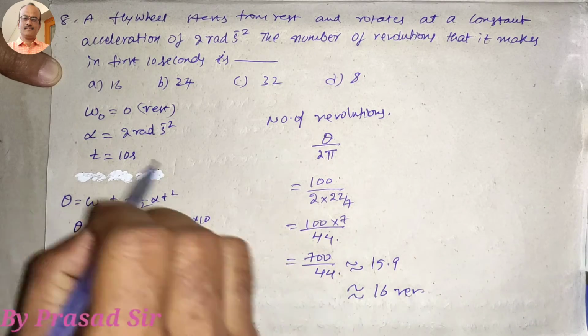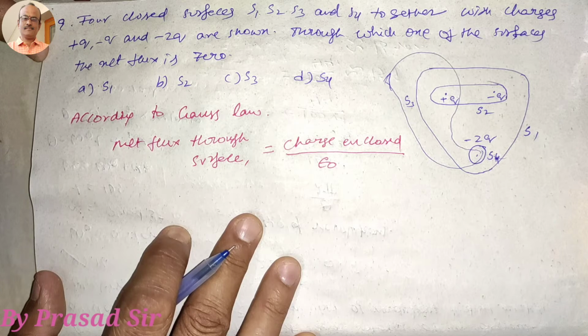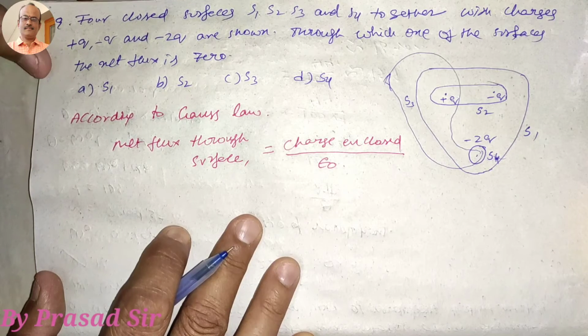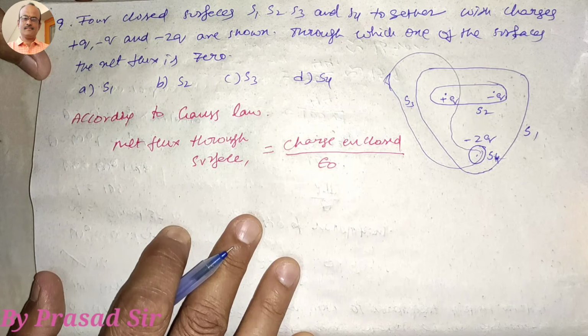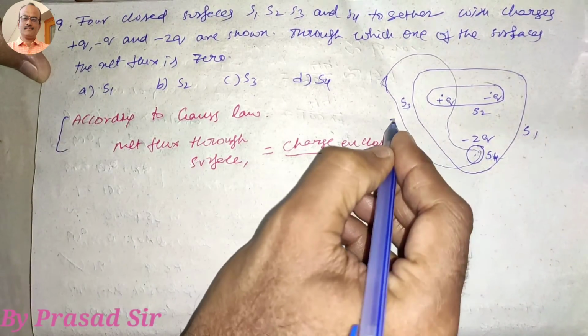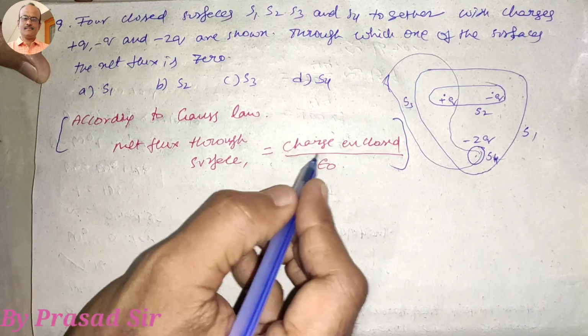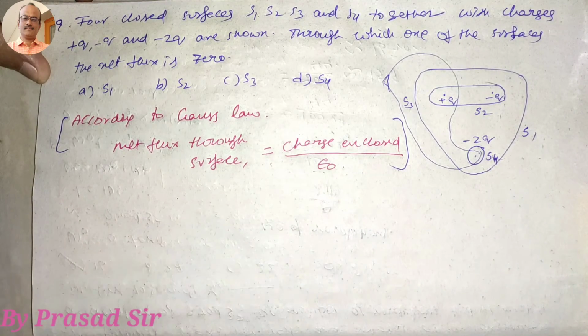So which option is correct here? Option A is correct. Now the question number 9. 4 closed surfaces S1, S2, S3 and S4 together with charges plus Q, minus Q and minus 2Q are shown. Through which one of the surfaces is the net flux 0? To find where the net flux is 0, we should know one theorem, that is Gauss law. Gauss law is nothing but net flux through a surface is equal to charge enclosed by epsilon naught. So how will you see the charge enclosed in a surface?